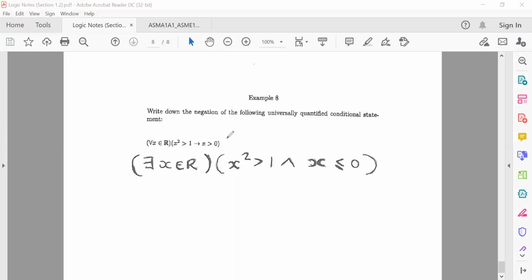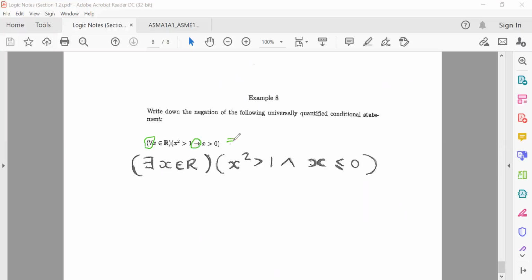So what I said is, write down the negation of the following universally quantified conditional statement. All right. Why is this a universally quantified conditional statement? Because we're using the universal quantifier. So it makes it a universally quantified conditional statement. To negate this statement, you need to observe carefully. You're dealing with implication. There's no direct negation of implication. So you need to start by writing the logical equivalence.